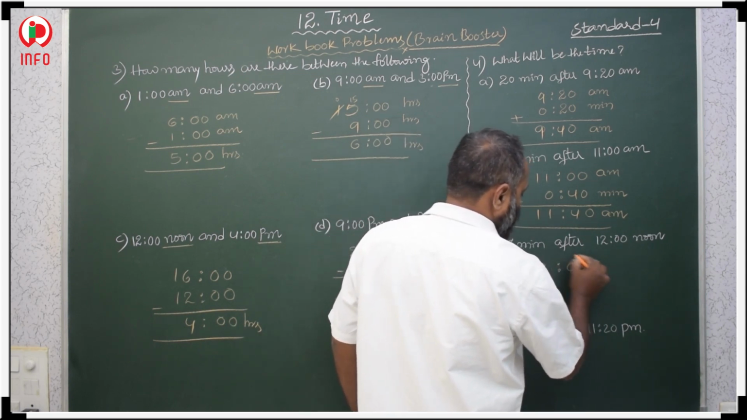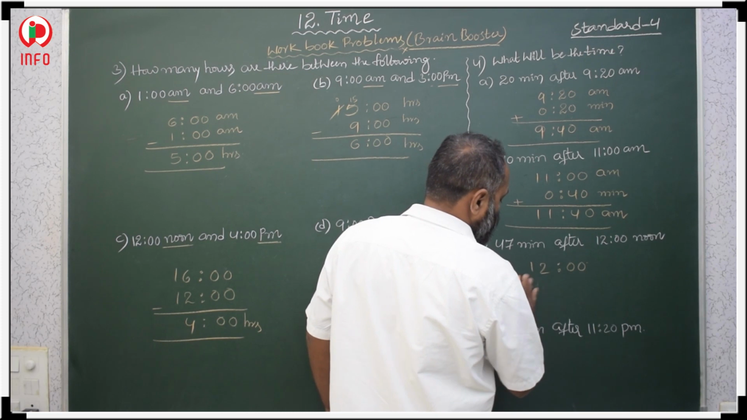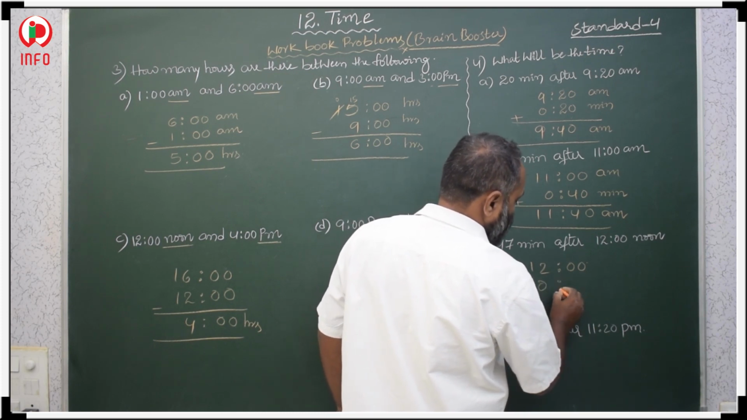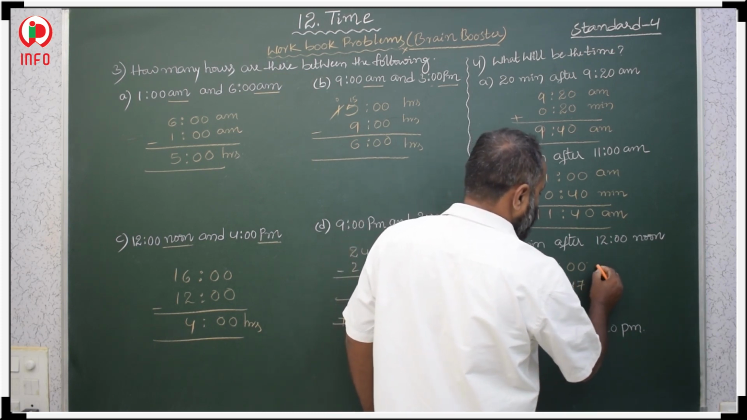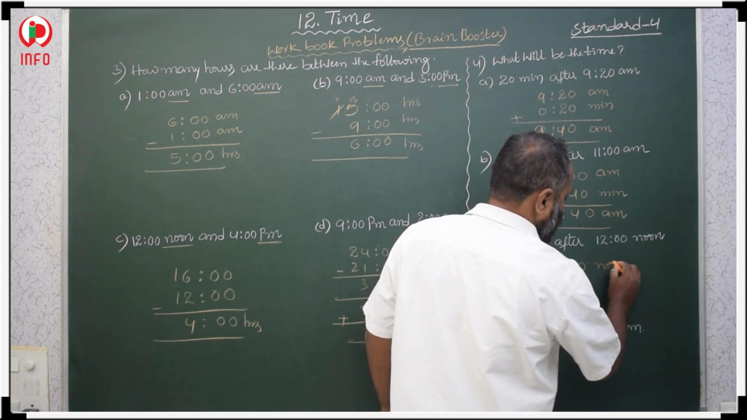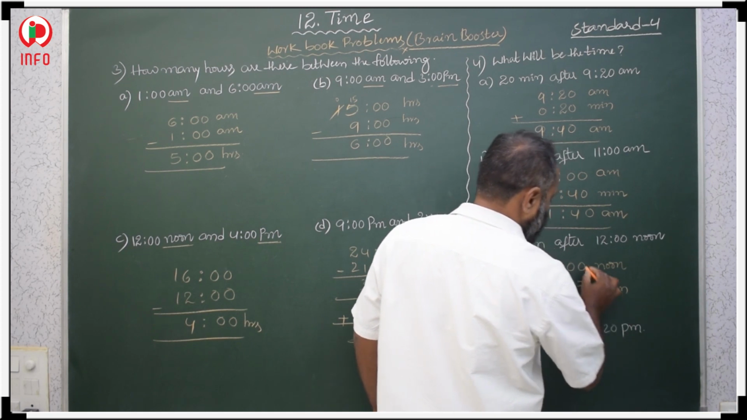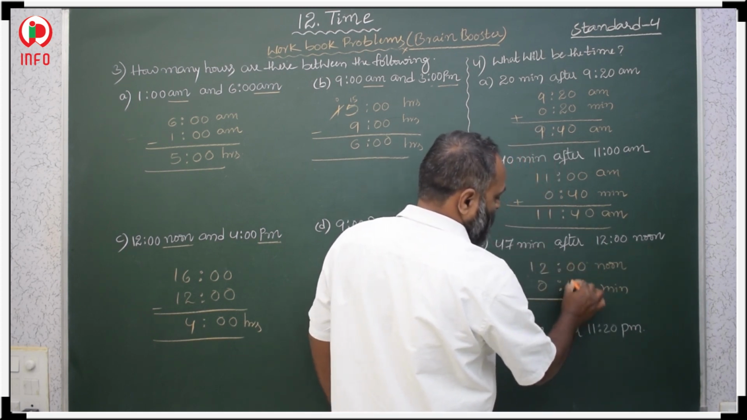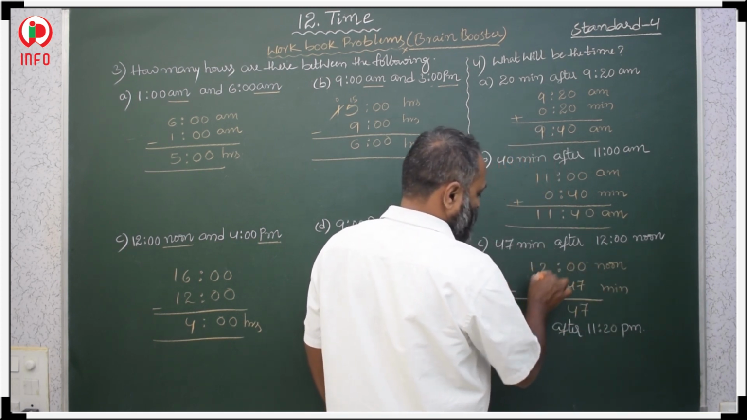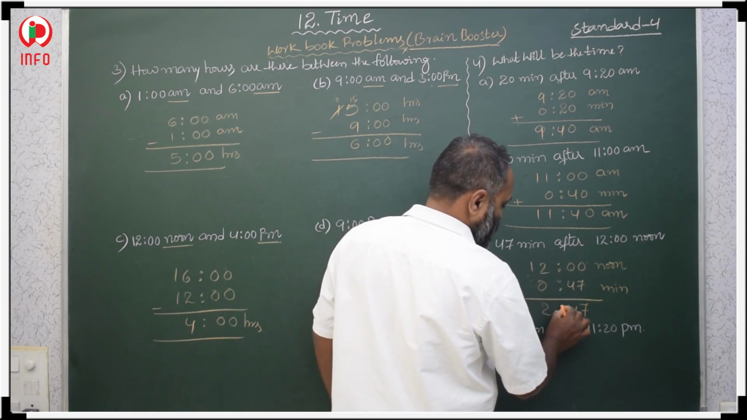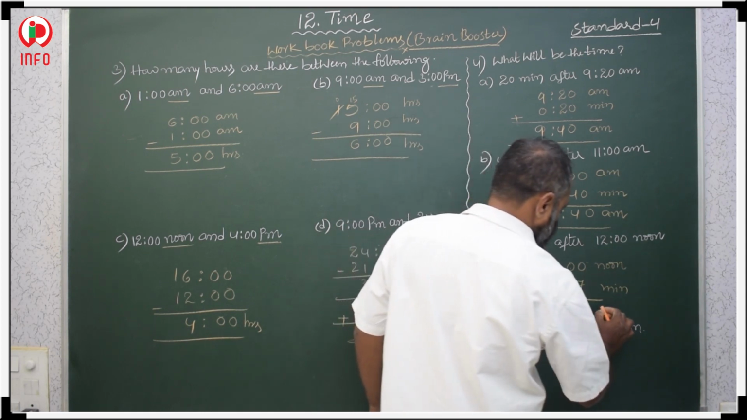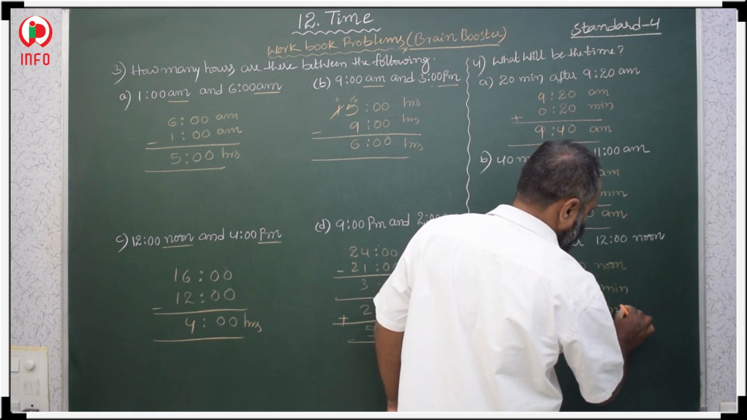Then 47 minutes after 12 noon. After means plus 47 minutes, which you add in the minutes. So 0 plus 7 is 7, 0 plus 4 is 4, here 2 plus 0 is 2, and 1. So 12:47, this is PM, afternoon PM will come.